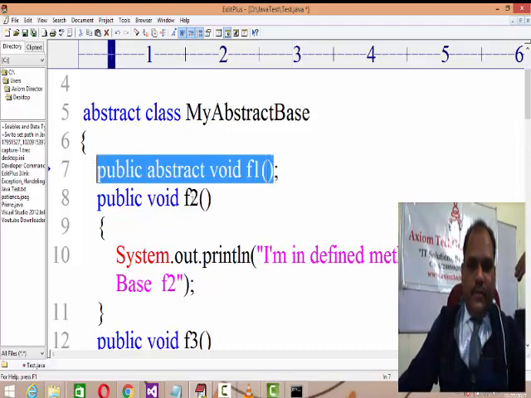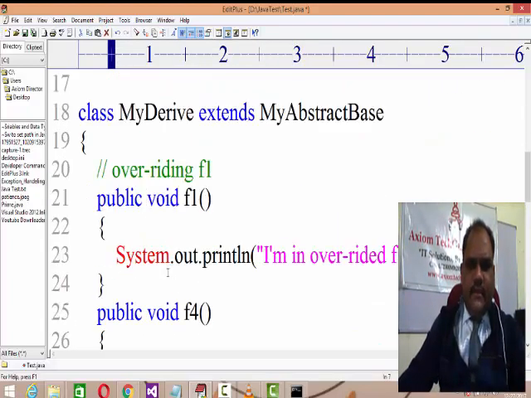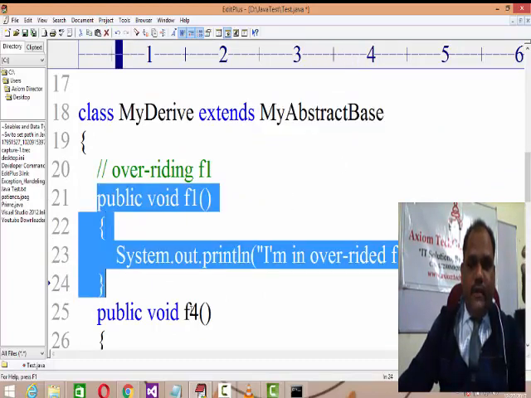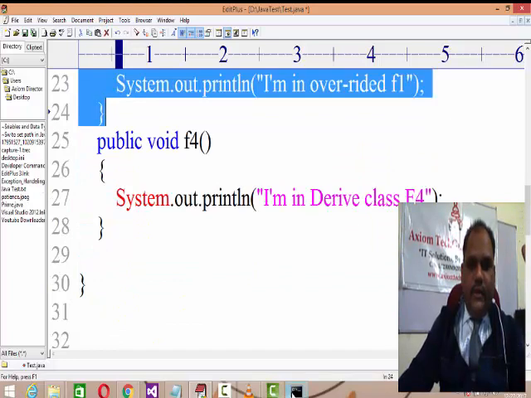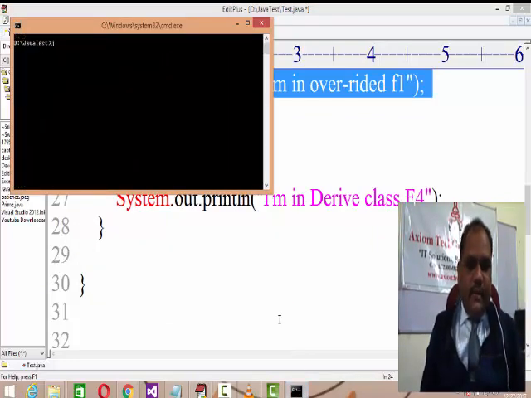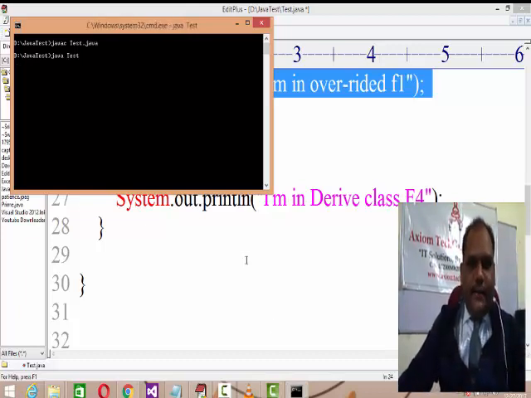So this method becomes an abstract method, belonging to my abstract base. You can override it, and an abstract method needs to be overridden. And then you compile the code, java test.java, right, and java test, then whatever we are expecting, that result we will get over here.